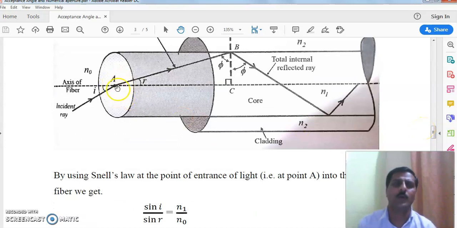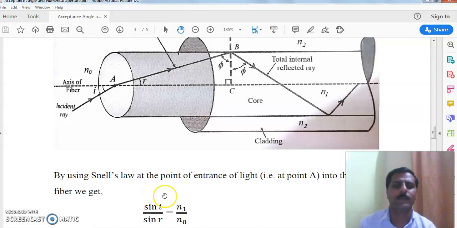So now the light has entered into the core region from point A, that is, A is the entering point. If we apply Snell's law, all of you are very familiar with Snell's law of optics, which is related to refraction.